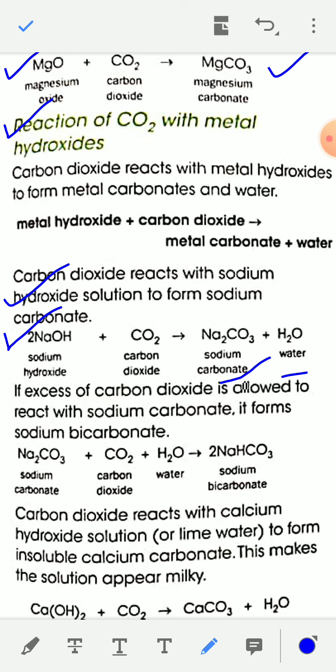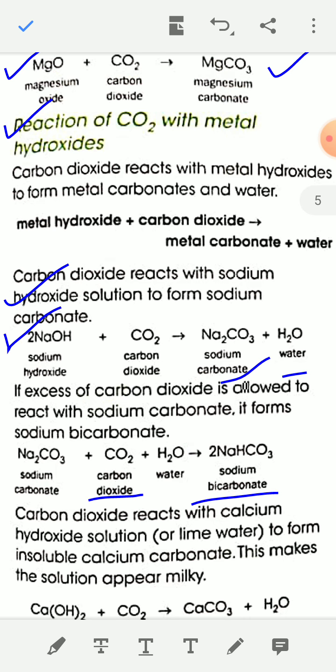If excess carbon dioxide is allowed to react with sodium carbonate, it forms sodium bicarbonate. Na2CO3 plus CO2 plus water. If CO2 is in excess, you will get sodium bicarbonate, NaHCO3.